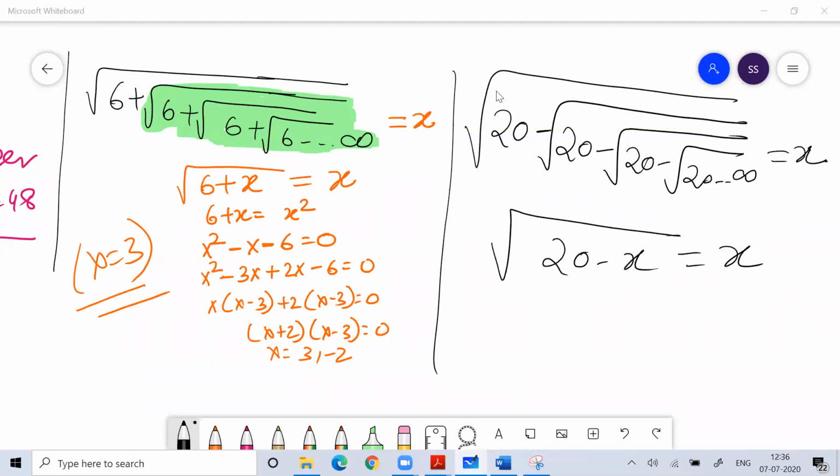Shilpa is asking me, sir, how does it come x equal to 3? Acha, Shilpa, have you understood this? You know how to solve a quadratic equation, Shilpa? So this is the quadratic equation you get.